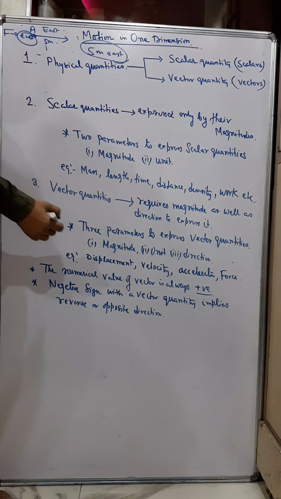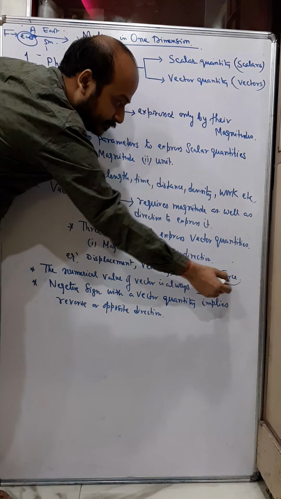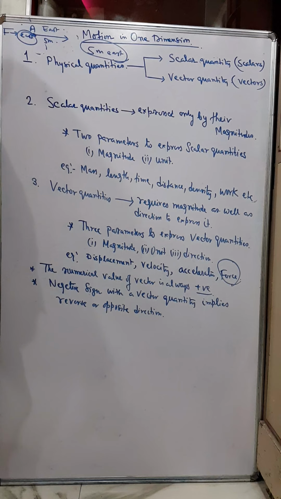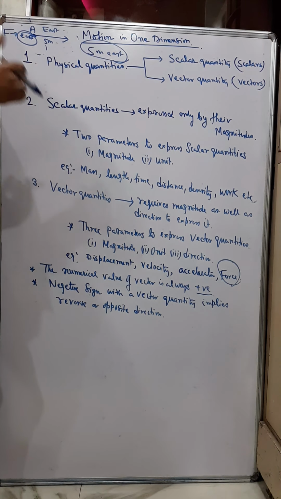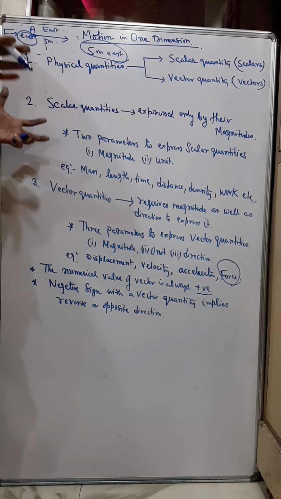And hence I can say that force is also a vector quantity. Just giving force to a body, we can't accomplish our work. We require to use our force in a specific direction, and then only you can get the desired work.